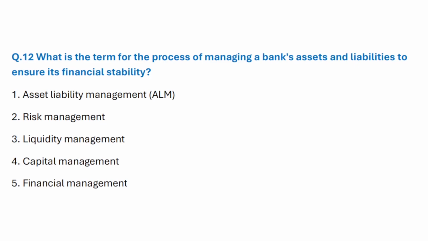Question number 12. What is the term for the process of managing a bank's assets and liabilities to ensure its financial stability? Correct answer is option 1. Asset liability management, ALM.